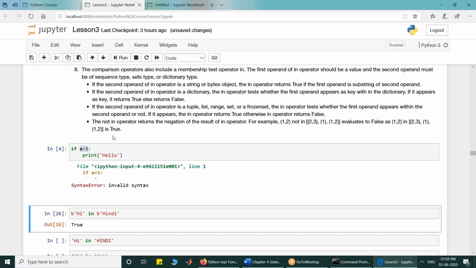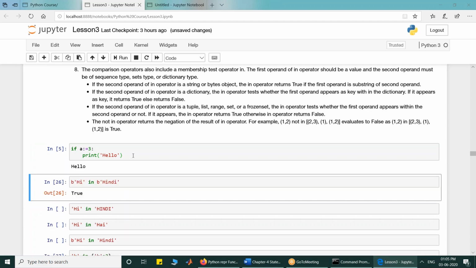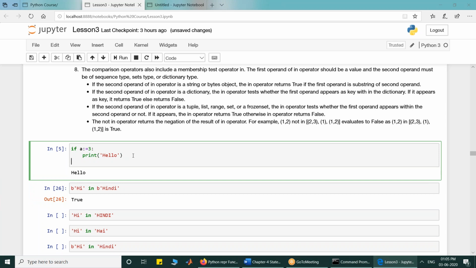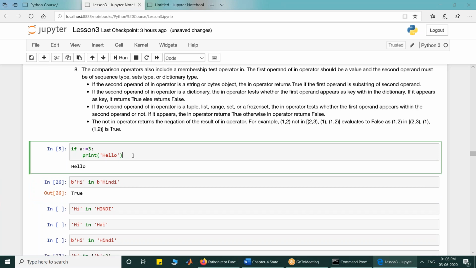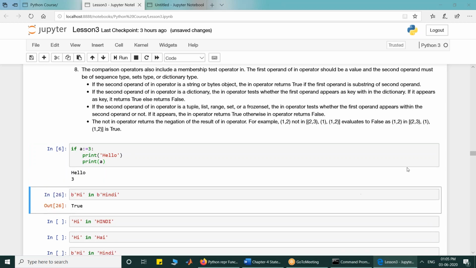But if I want to assign the value 3 to a and make a = 3 an expression, I have to make use of the walrus operator. If I do that, I will get hello, and suppose I print it, this will start working. If I want to print the value of a also, I can print a as well, so it will show hello and 3 as the value. So with the walrus operator, evaluation of sub expressions can be given a name.